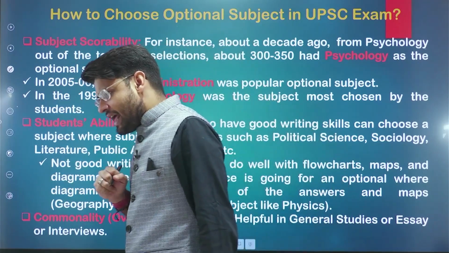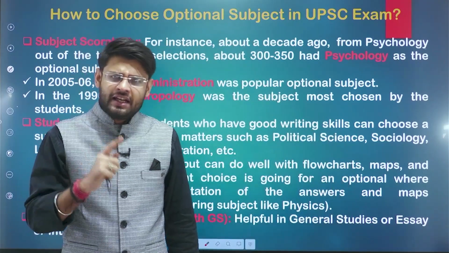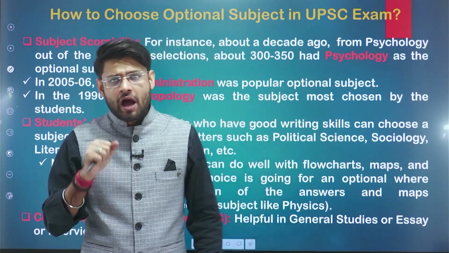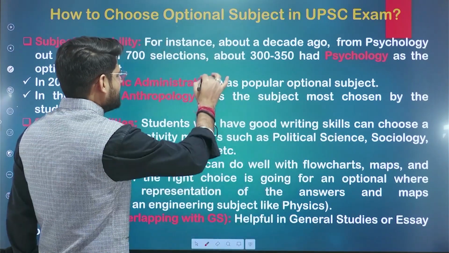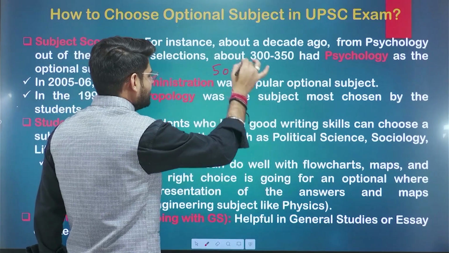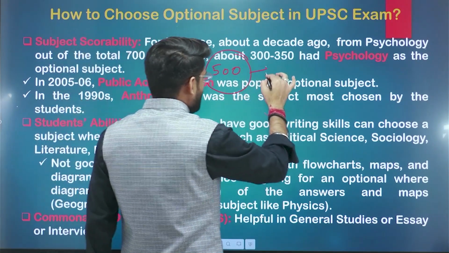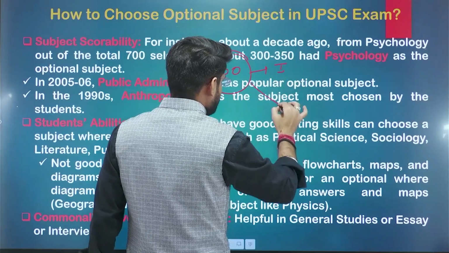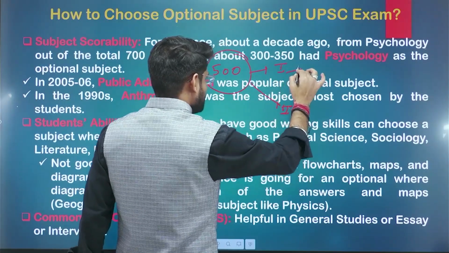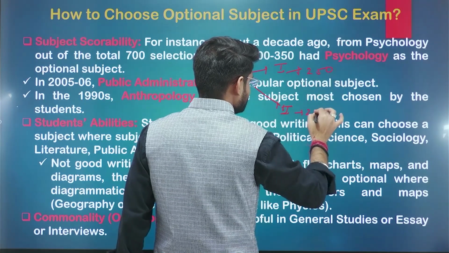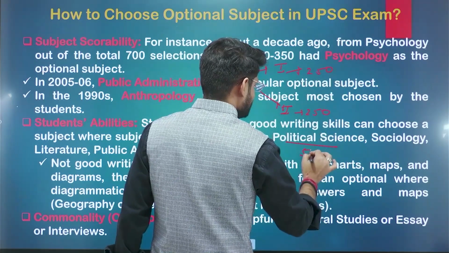Number one, the key component I always suggest to students is that we have to think, because the optional subject consists of 500 marks. It consists of two papers, paper 1 and paper 2. Both papers consist of 250 marks, that is 500.